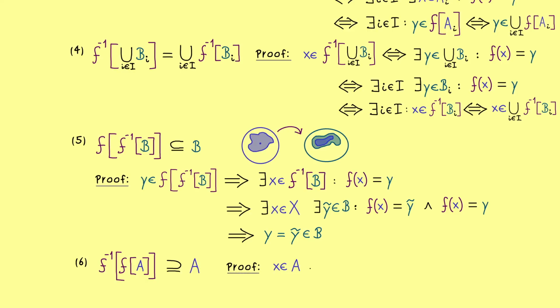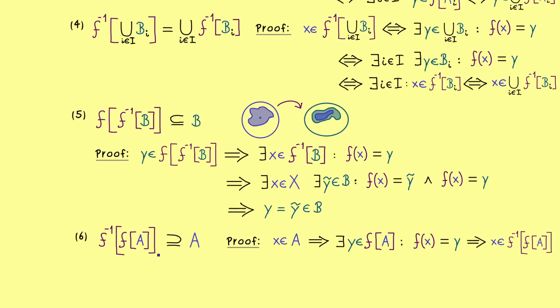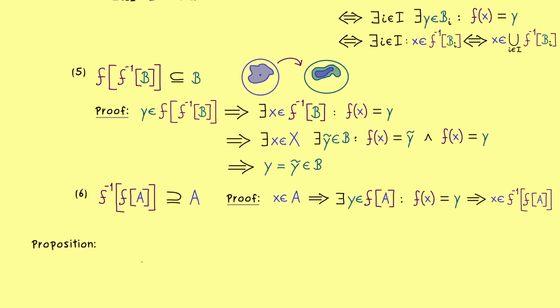So we start with x in A, and then we want to show it also lies in this pre-image. But this is quite simple because by the definition of a function, we know that there exists a y in the image such that f of x is equal to y. However, this immediately means by definition that this x lies in the pre-image of f of A. So there was not much to do here, and please also check that in general we don't have the other subset relation. Okay, so this was a lot of preliminary work, but now we can finally go back to topology.